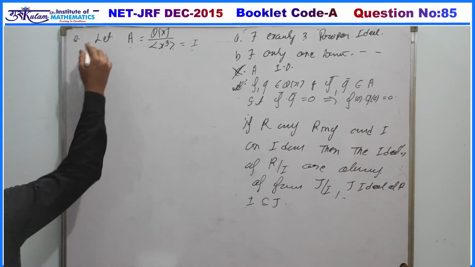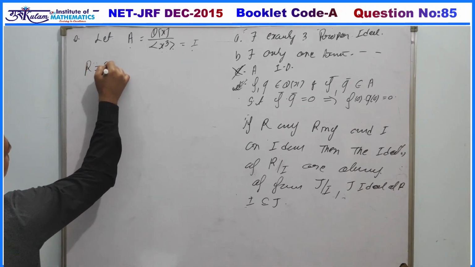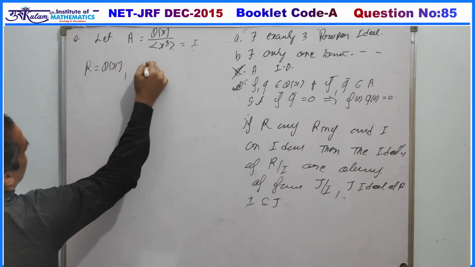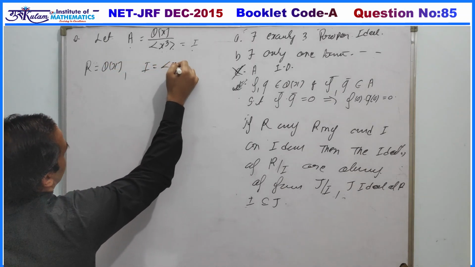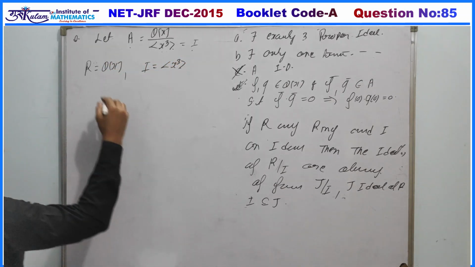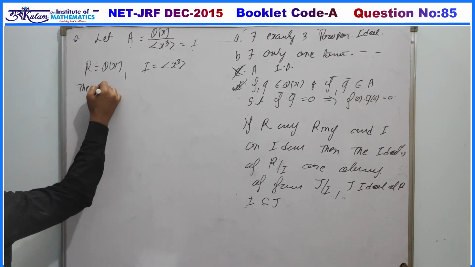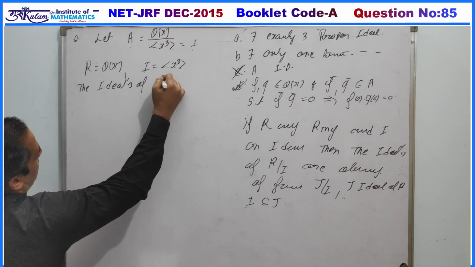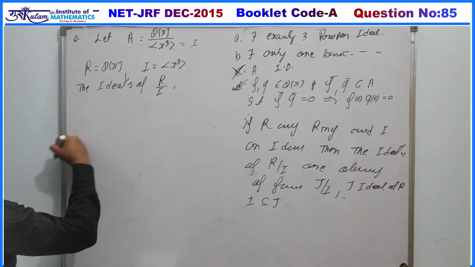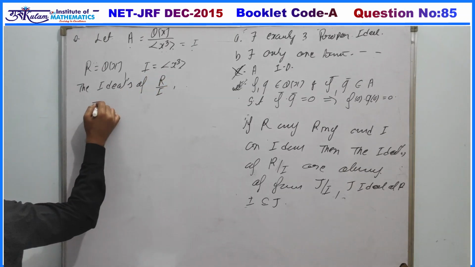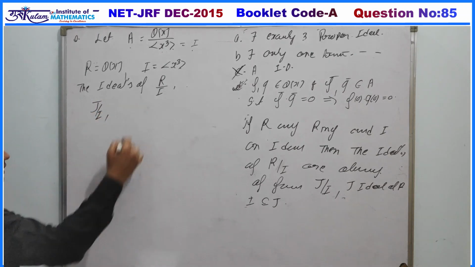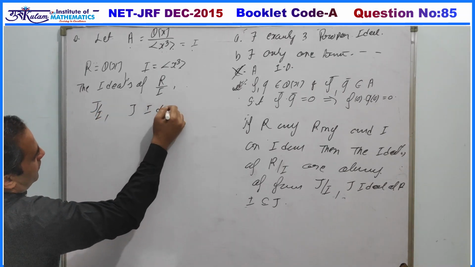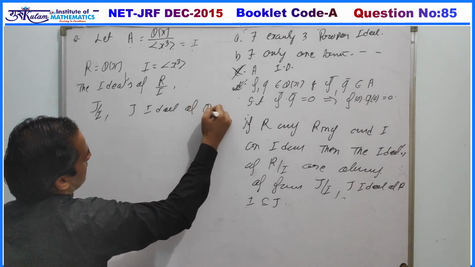Now based on this, we have R equal to Q[x] and I is the ideal which is generated by x cube. So the ideals of R by I can be of the form J by I, where J is an ideal of R, that is Q[x].